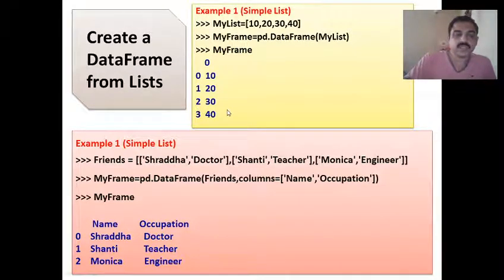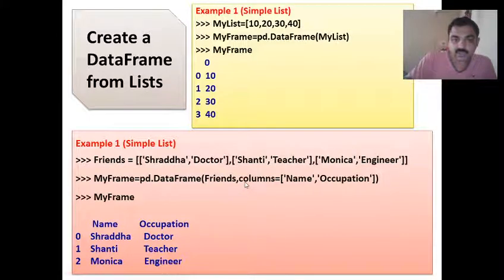Let us see one more example, where you can see a list of lists. You have a list which contains other lists within it. Shraddha, doctor, Shanti, teacher, Monica, engineer: these are the values. These are already lists, and we are putting them in another list. Now we are creating a data frame using this list of lists.